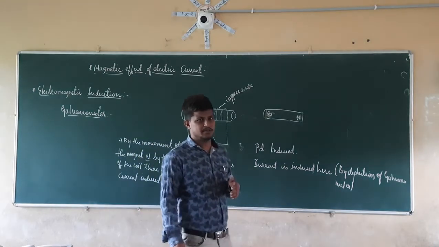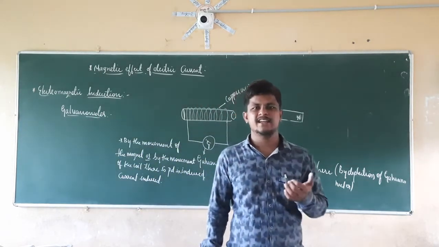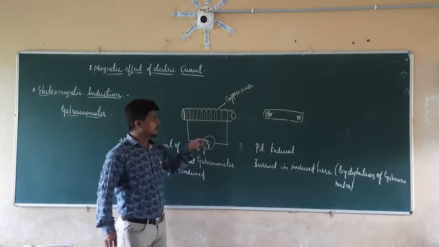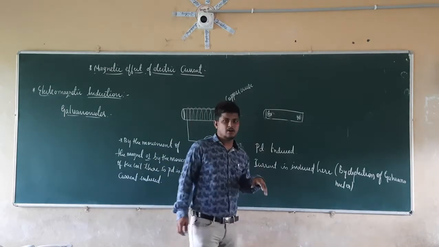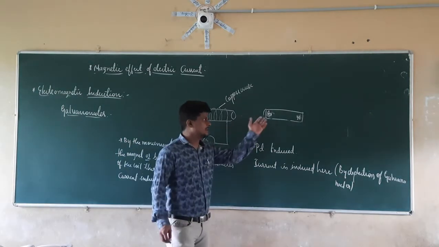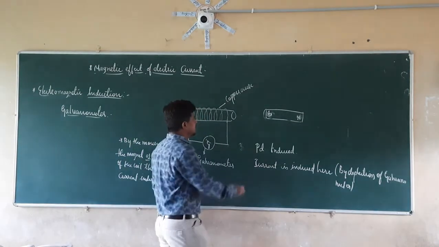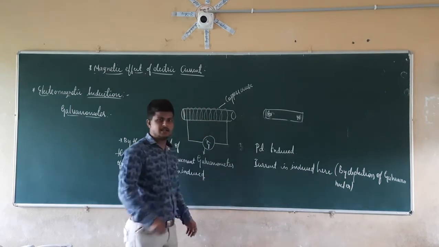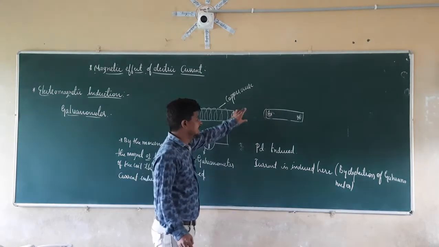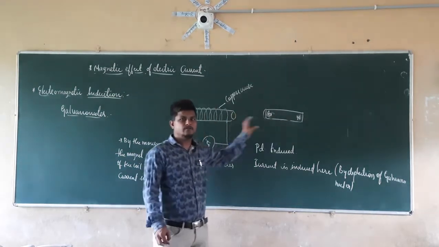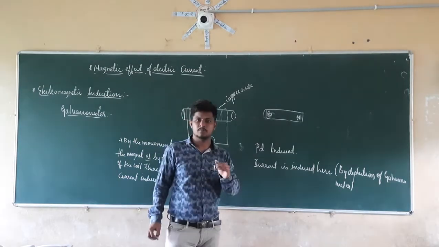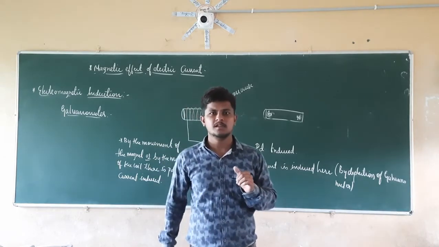Now you may ask the question, what is the reason here? Why is the current induced when we rotate the magnet or when we continuously move the coil? We know that a magnet is going to produce a magnetic field. So if I keep the magnet here also, it is going to produce the magnetic field, but still it is not producing the electric current. Why? If I continuously move the magnet to and fro, then only it is producing the current. But when I keep the magnet near a point here, it is not producing the current. Why is it so?